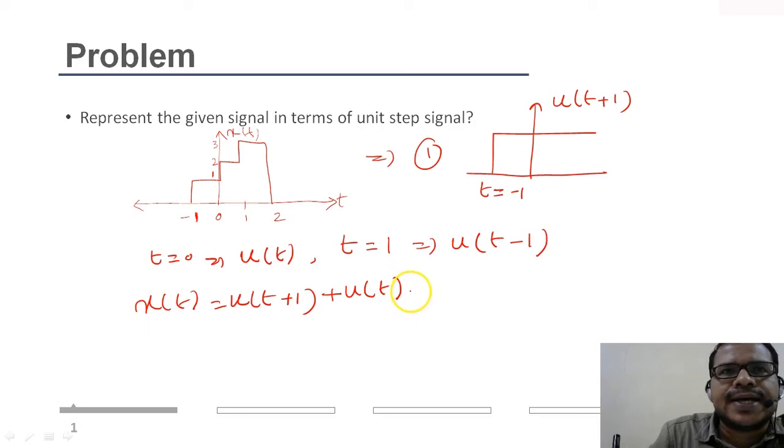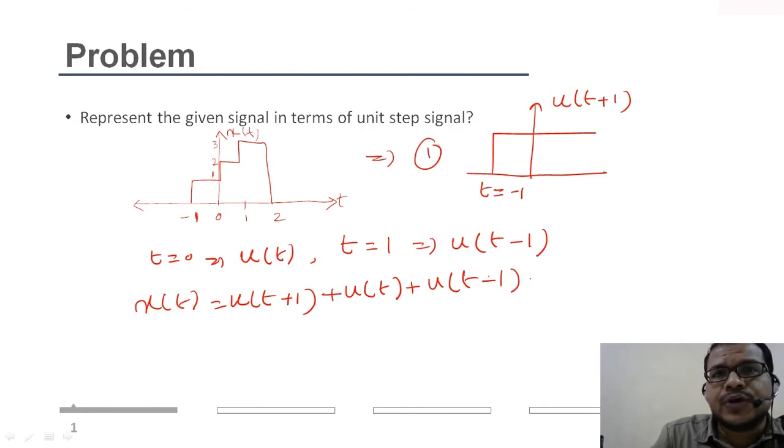Then at t equal to 1, again the amplitude becomes 3, means already I have 2, 1 plus 1 is 2, then if I add another step, that is u of t minus 1, the amplitude becomes 3.